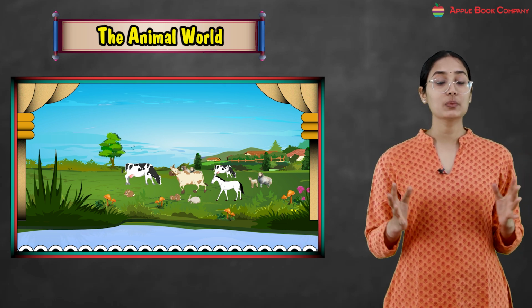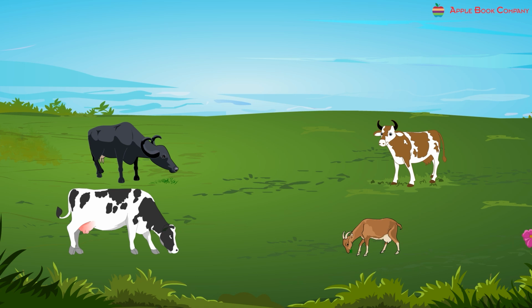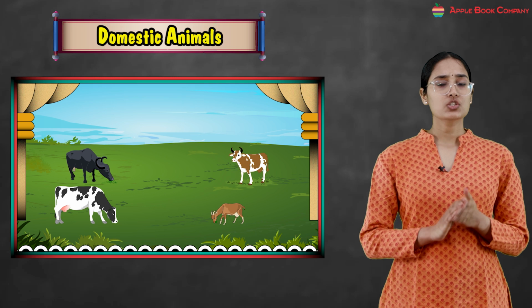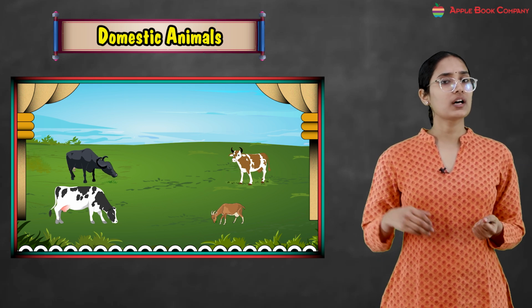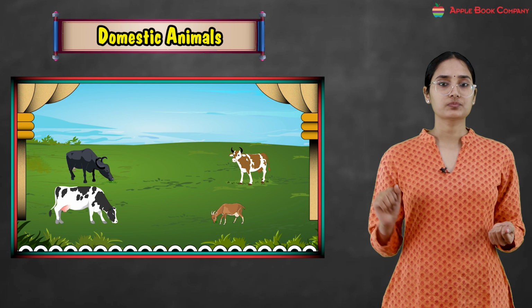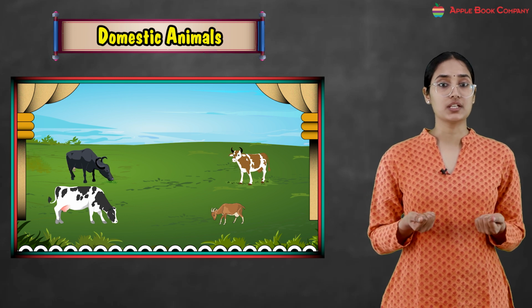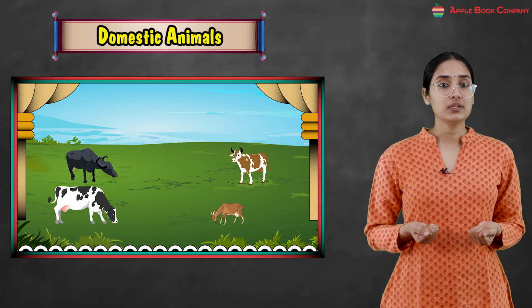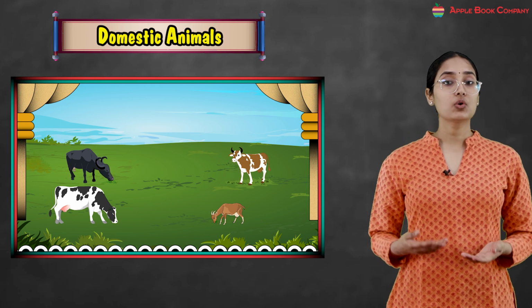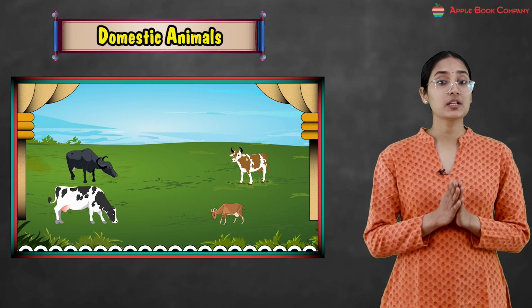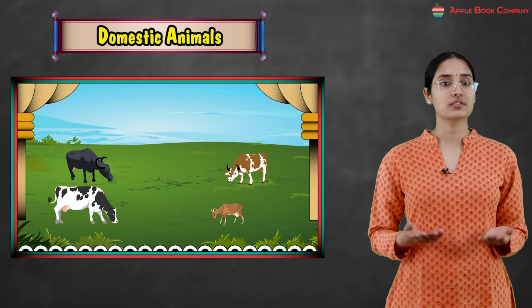Okay? So let's begin with the domestic animals. Animals that we keep at our houses or farms are called domestic animals. So kids, there are some animals that we keep at our home, right, or at our farms for our own use sometimes. Okay, for example, we keep cow, right, we keep buffalo, horse. Okay, so domestic animals are very useful for us.